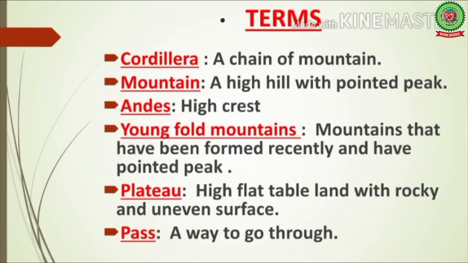Now students, have a look at important terms related to today's topic. Number 1. Cordillera means a chain of mountains. Number 2. Mountain means a high hill with a pointed peak. Number 3. Andes means high crest. Number 4. Young-fold mountains means mountains that have been formed recently and have pointed peaks. Number 5. Plateau means high flat tableland with a rocky and uneven surface. And last, number 6. Pass means a way to go through.